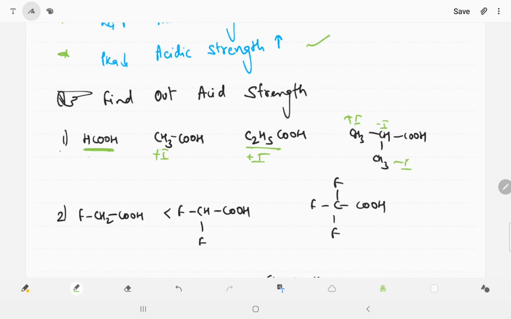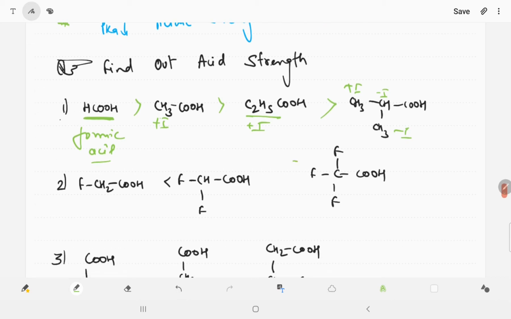This is called formic acid. In formic acid there is no carbon group, so it has the highest acidic strength. In the second one, if you are able to see, there are 3 fluorines, so there are 3 minus I groups. In the second one, there are 2 minus I groups. In the first one, there is 1 minus I group. So whenever the minus I group increases, acidic strength increases. So this is the order.